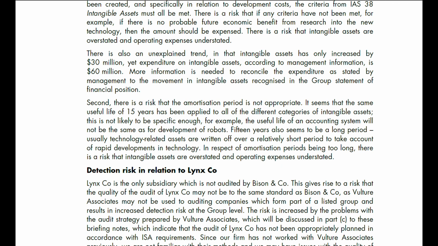Usually, technology-related assets are written off over a relatively short period to take account of rapid developments in technology. In respect of amortization periods being too long, there's a risk that intangible assets are overstated and operating expenses understated.